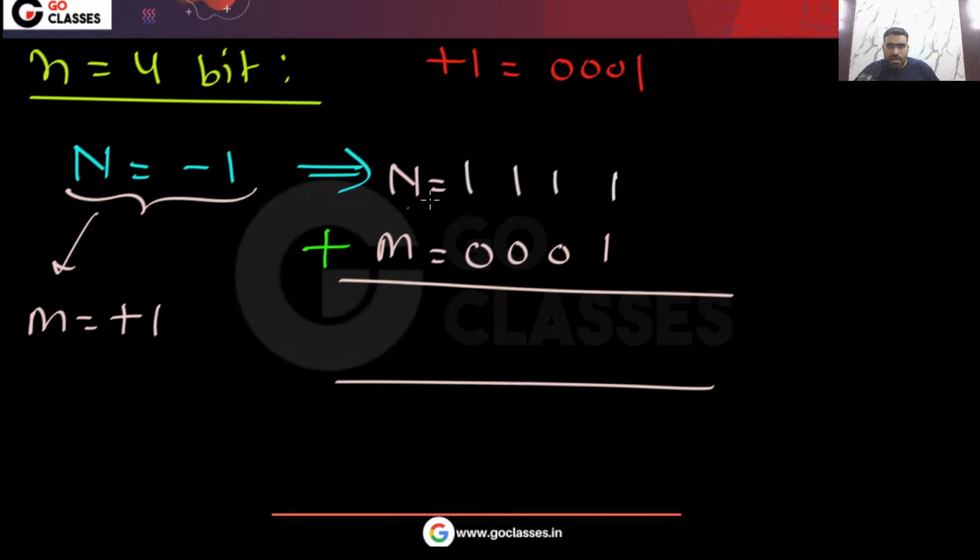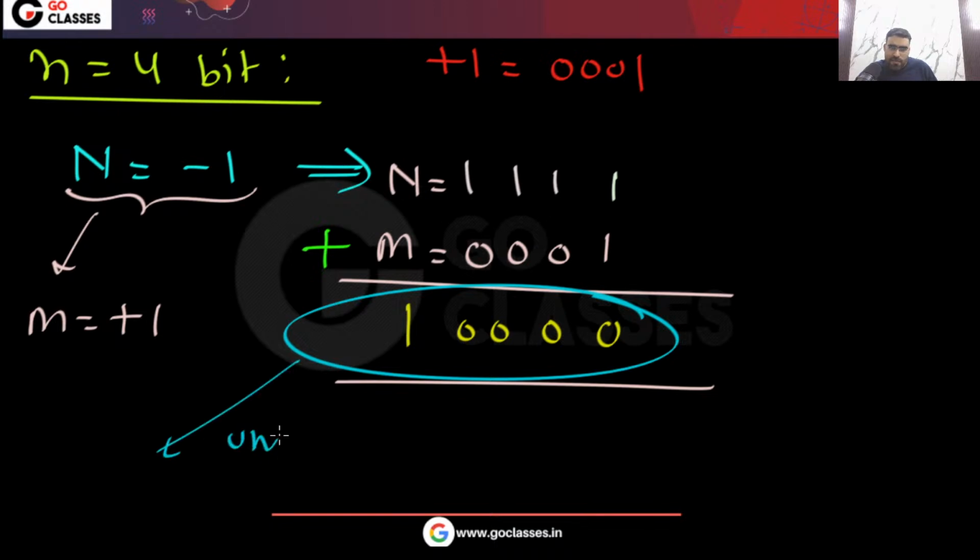You can see +1 is 0 0 0 1, so in the 2's complement this will be -1. In the 2's complement this is going to be the -1, and your m is +1, so that is 0 0 0 1. And finally, if you add both of them, then what are you going to get? Again you are going to get this. And if you think of this as unsigned, let me calculate this as unsigned.